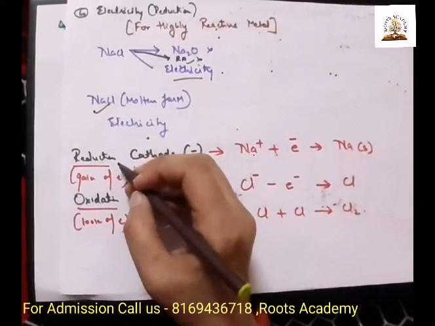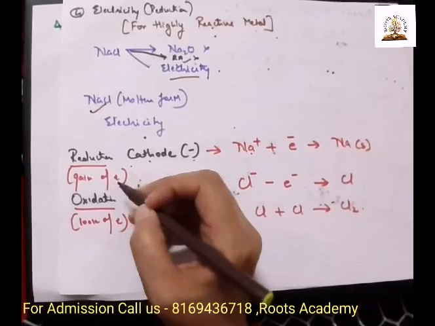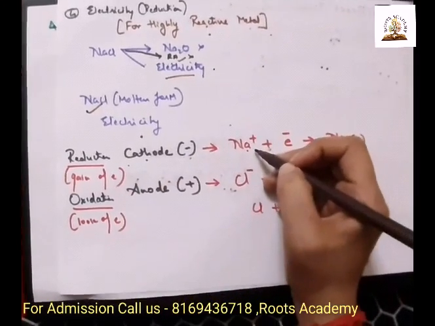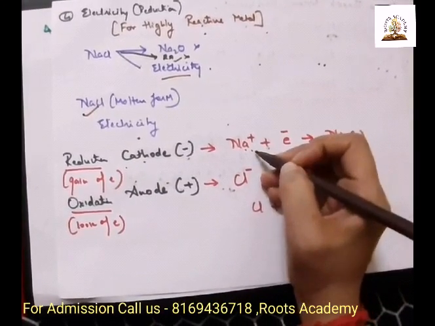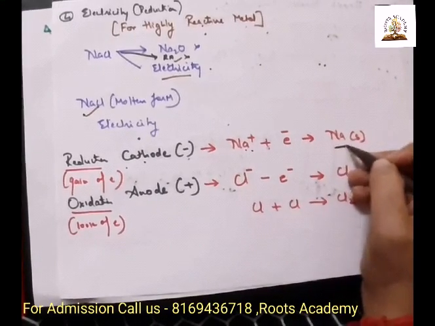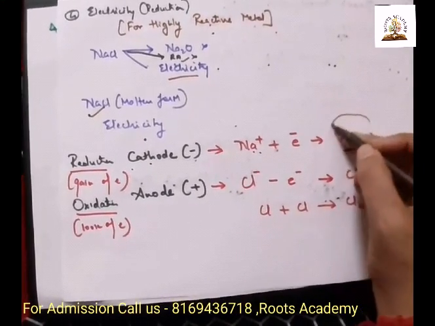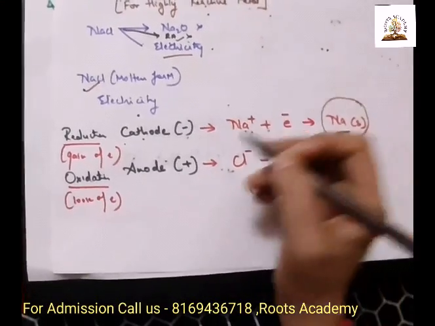At the cathode, there will be a reduction. Reduction means gain of electron. So Na plus will gain an electron and it will get converted into Na, sodium. So here you are getting what? Metal. You got your metal.